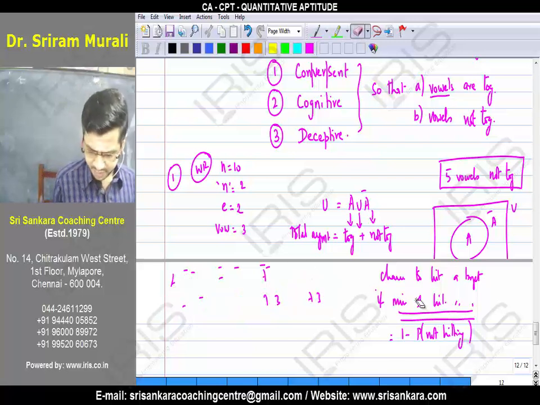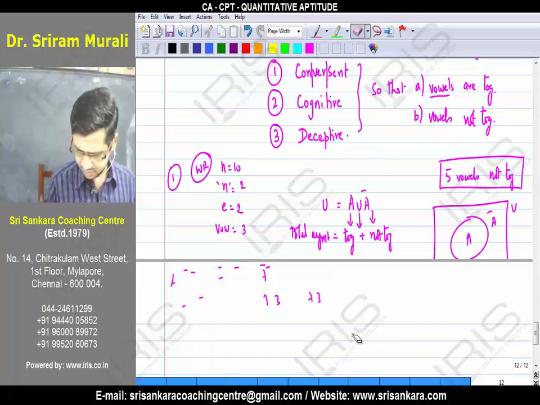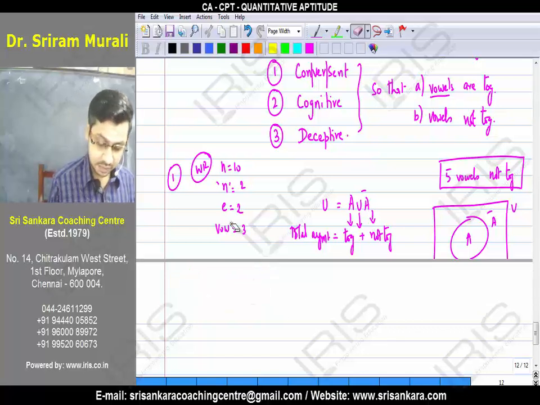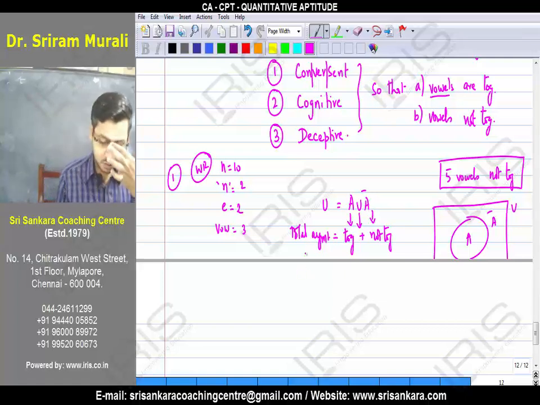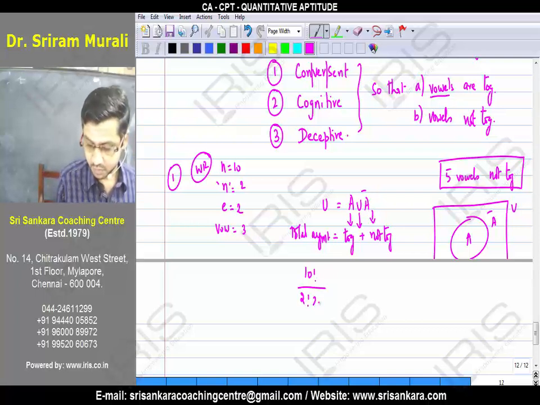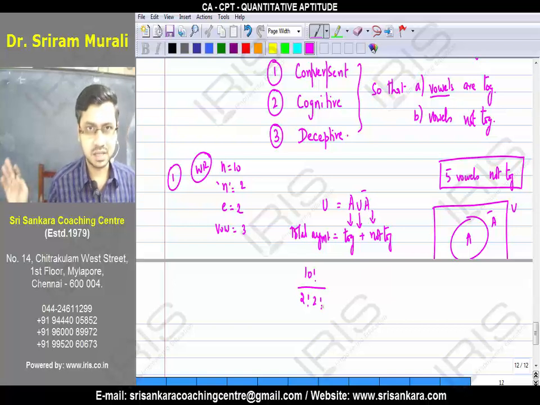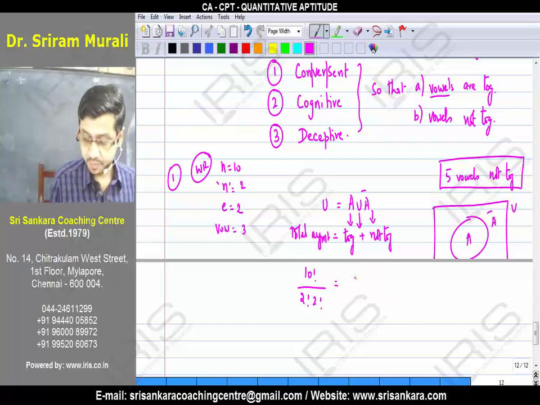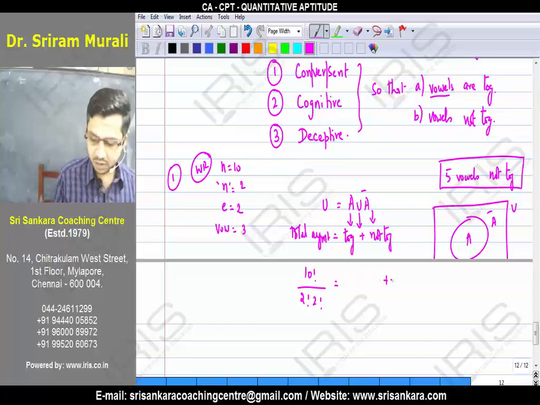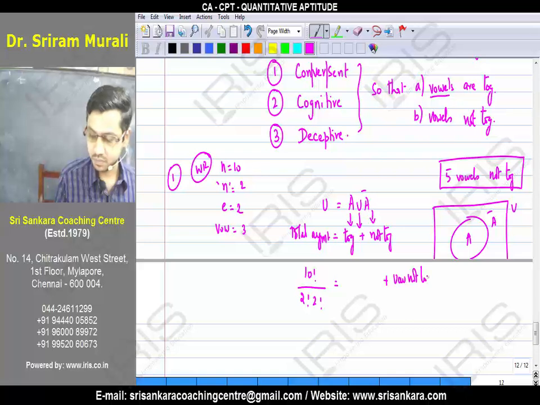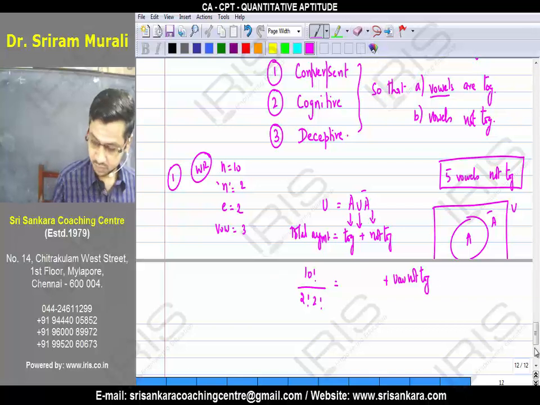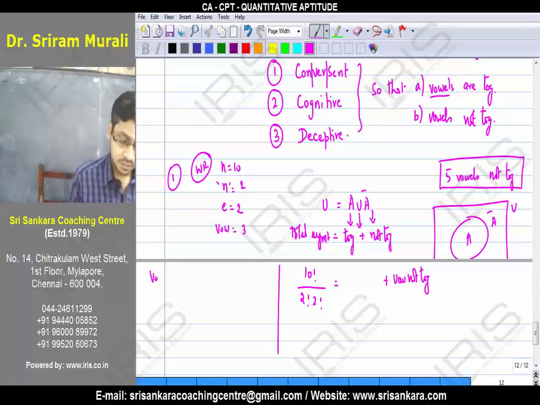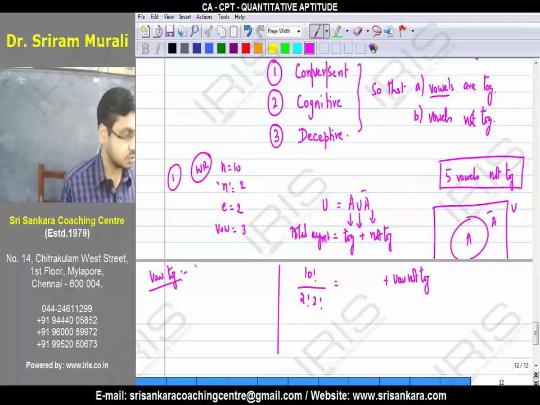I start a problem, then in the 4th or 5th problem you can understand. What does the assumption say? The total arrangement. How many letters are in the total? It can be arranged in 10 factorial divided by 2 factorial into 2 factorial. Why? Because of repetition. Now we are talking on together. We want to talk on vowels not together. Sorry, vowels together first. If you want to answer not together, first I should work out vowels together.